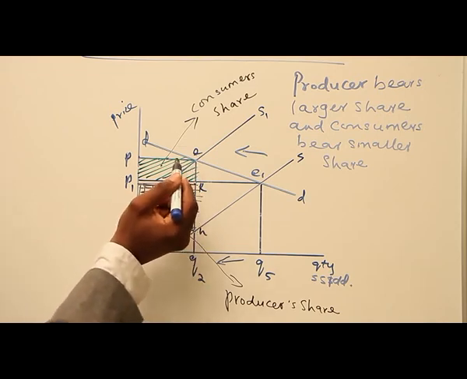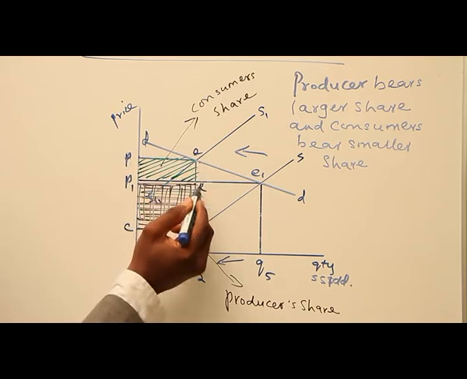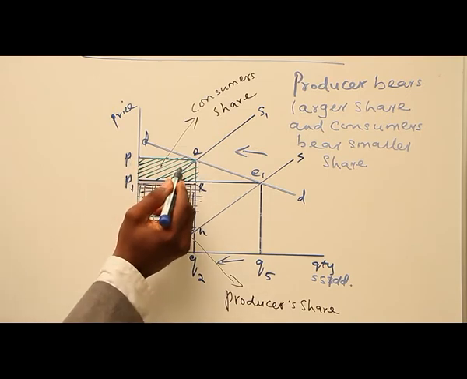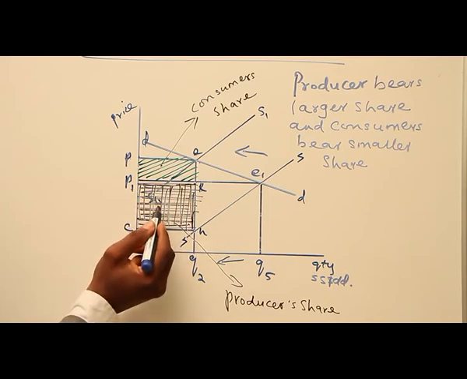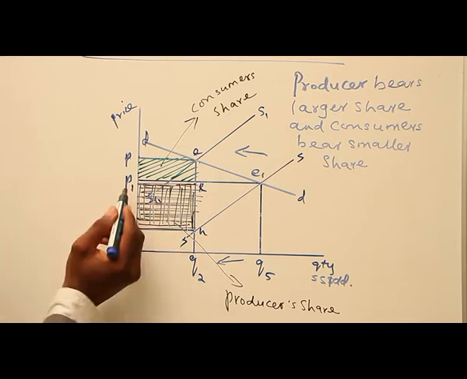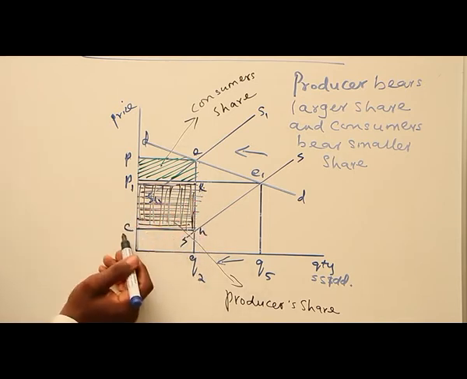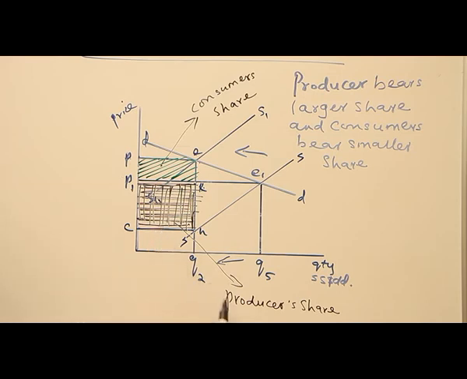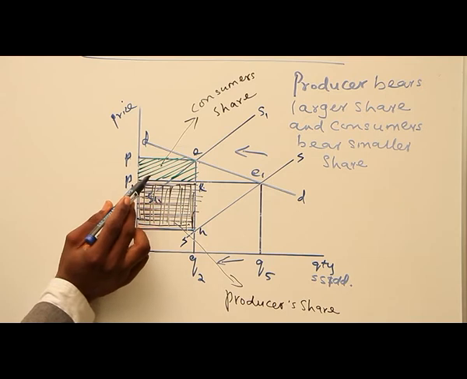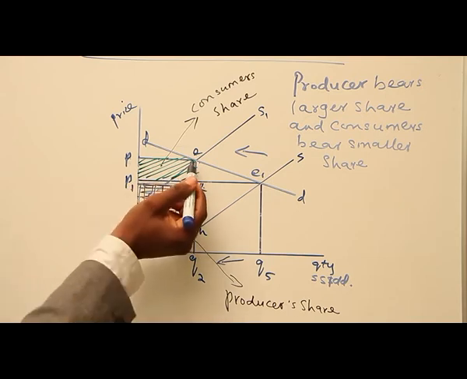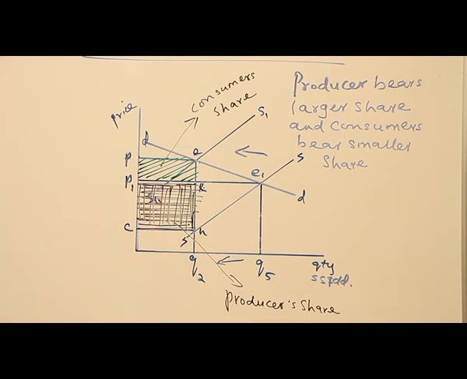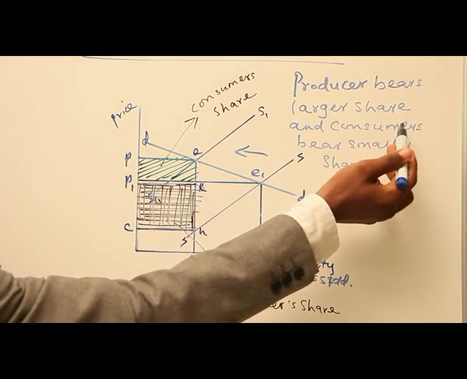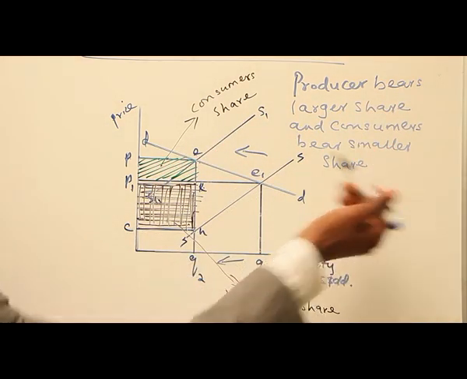So the old tax that the consumer will pay will just be PEKP1, shaded with a green marker, while the one shaded with black marker will be the portion of the producer, P1KAC. Right? So it implies that if the product is elastic demand, producers or the sellers will pay the larger share of the tax, while consumers will take part of the share. So that's what we call elastic demand in terms of incidence of indirect tax. So here, producers bear the larger share and consumers bear the smaller share.